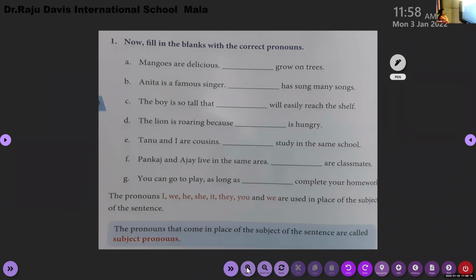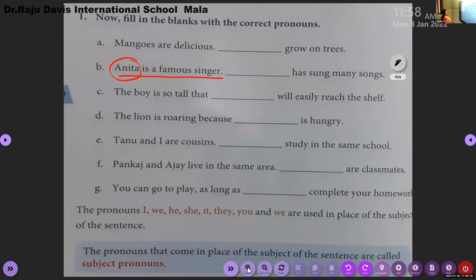Okay, have you understood? So here, children, Anita is a famous singer. Anita is doing the action here, so instead of Anita, which pronoun do we have to use? She. Yes, she. And this is not in your workbook.